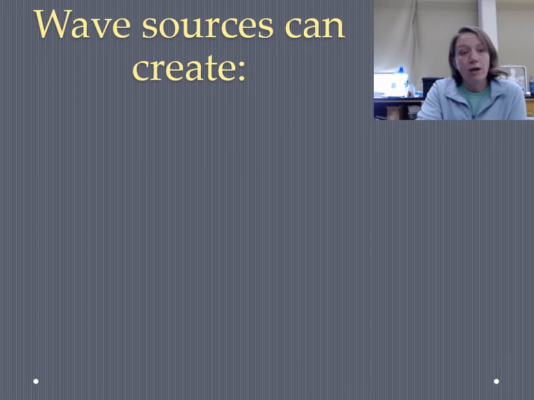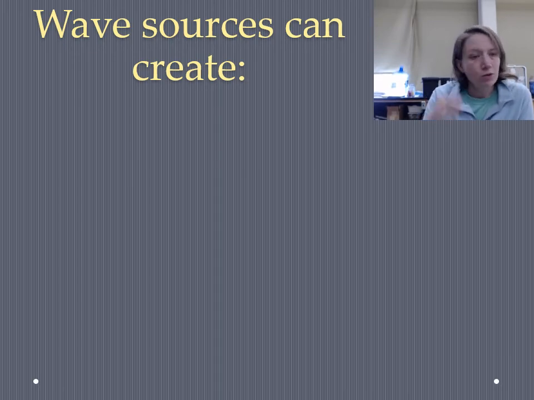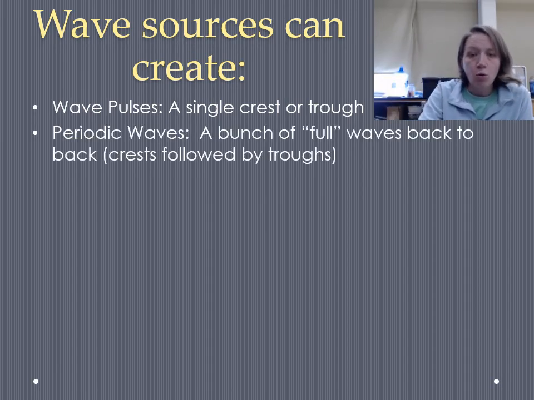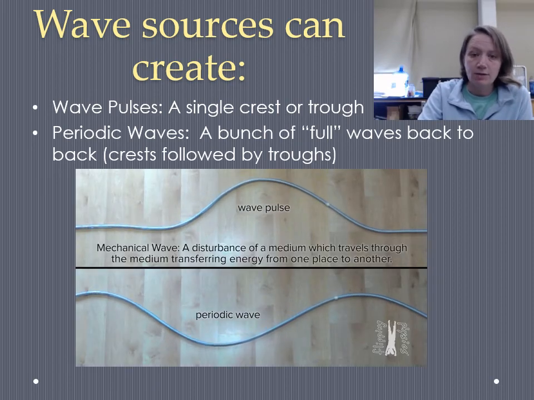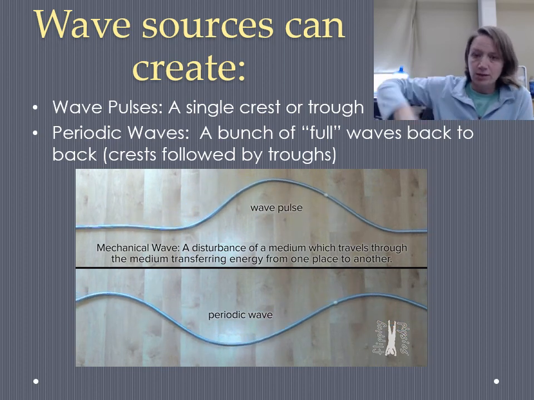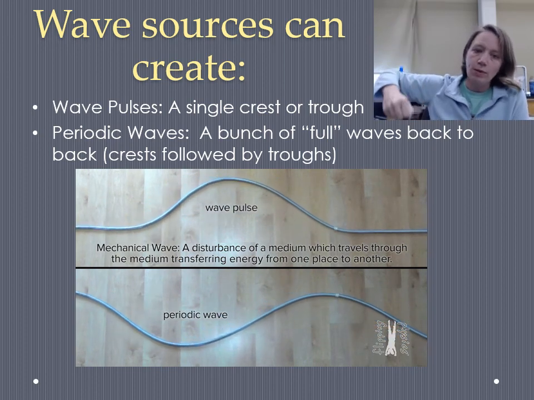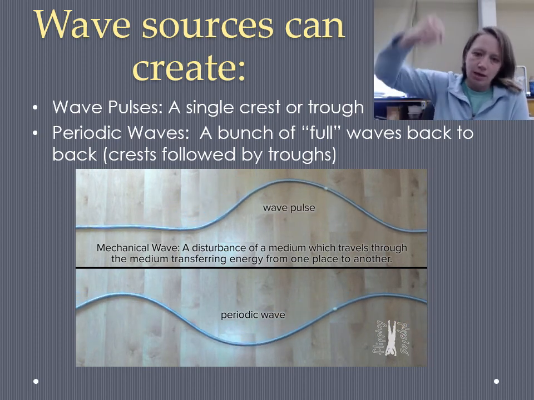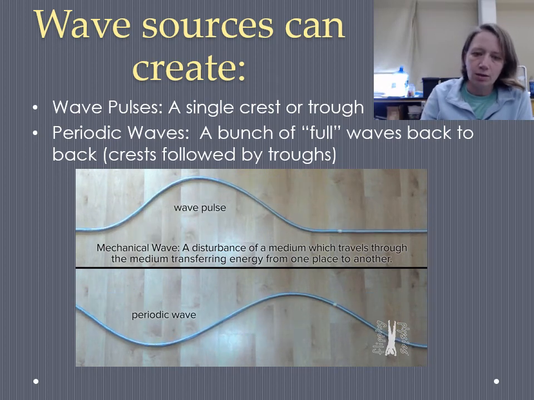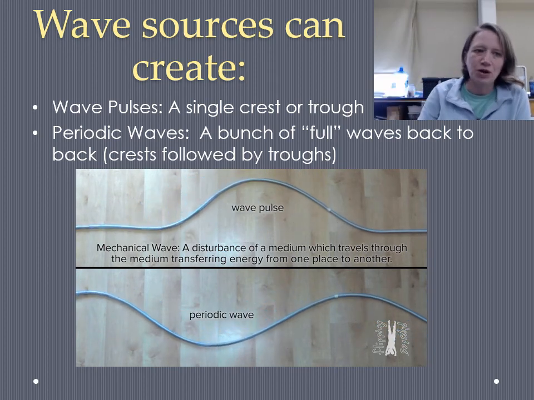Coming back to wave sources, which were mentioned earlier, wave sources are obviously a critical component of waves, and they can control a lot about the way the wave looks. Wave sources could create what's known as a wave pulse, which is like just a single crest or a single trough. Or wave sources can create periodic waves. Periodic waves means we have a whole bunch of cycles, a whole bunch of full waves back to back. So we either make a single pulse or we make a periodic wave where we keep on making the wave. And the picture shown at the top is just that single pulse of energy moving, and then the picture shown on the bottom shows the wave source making a periodic wave.